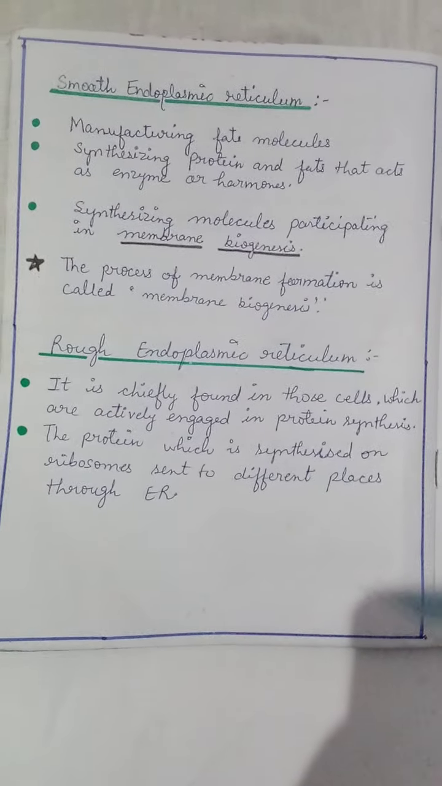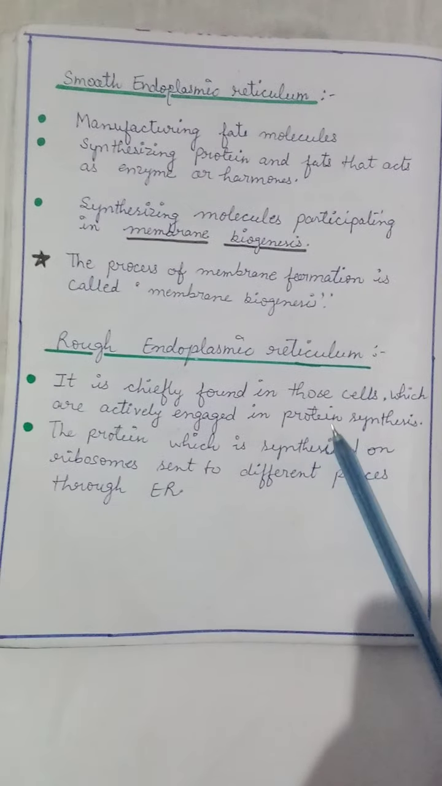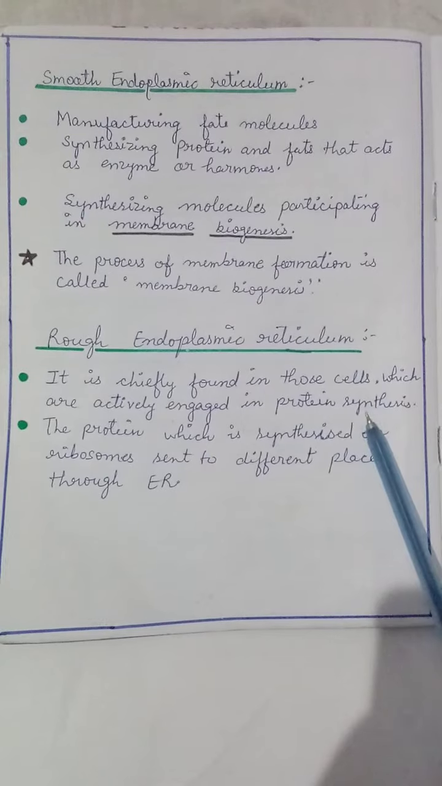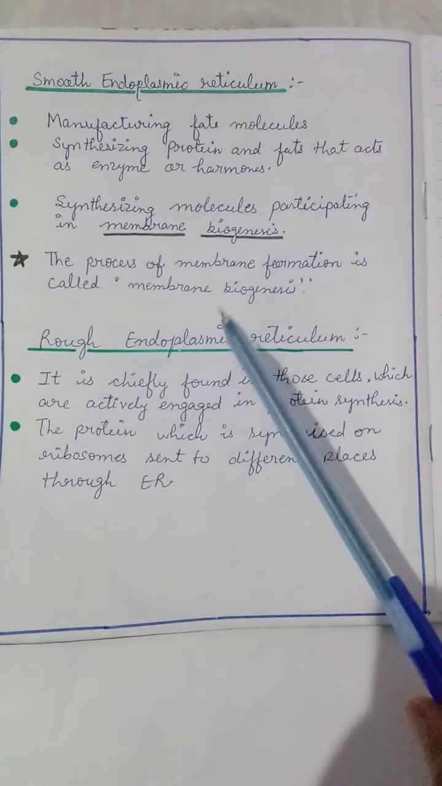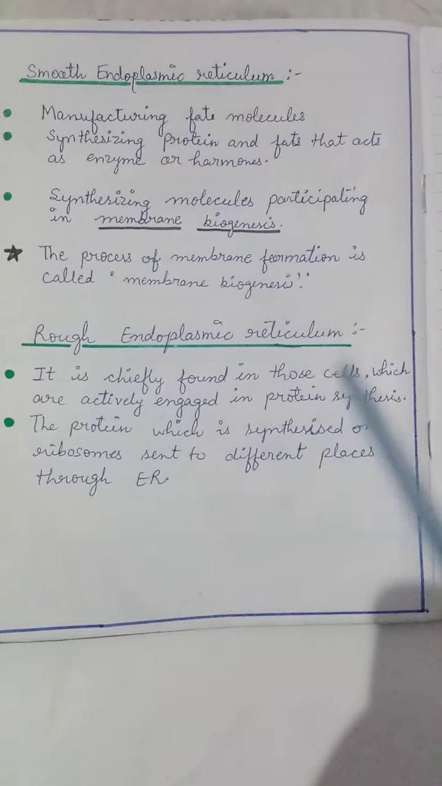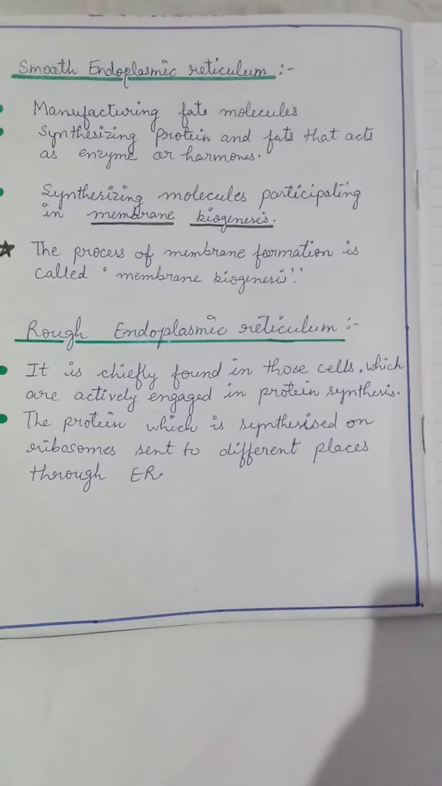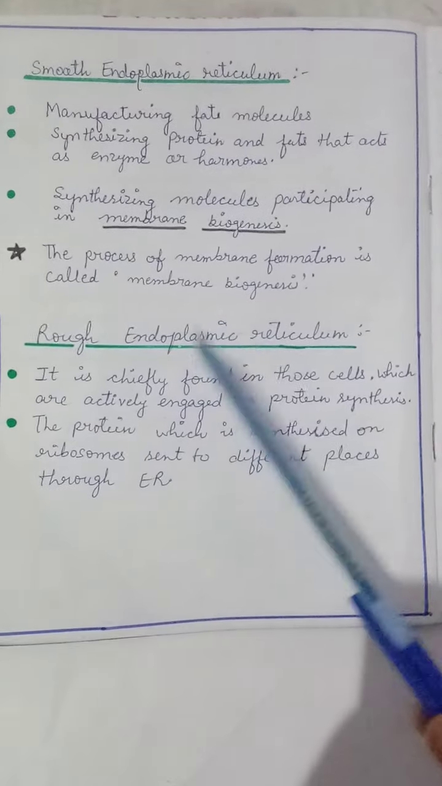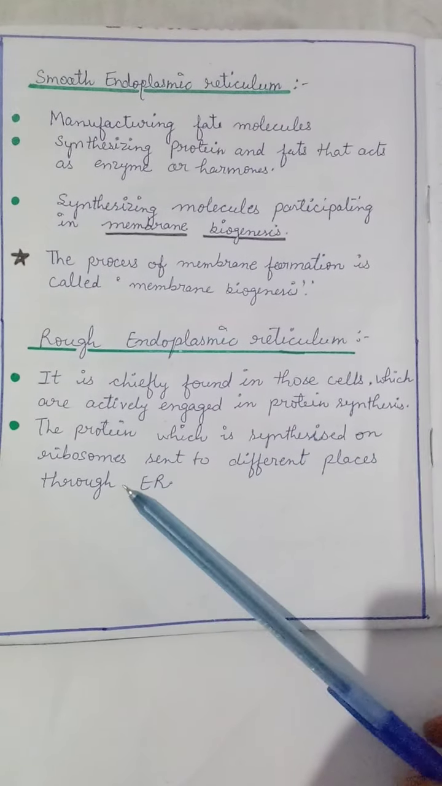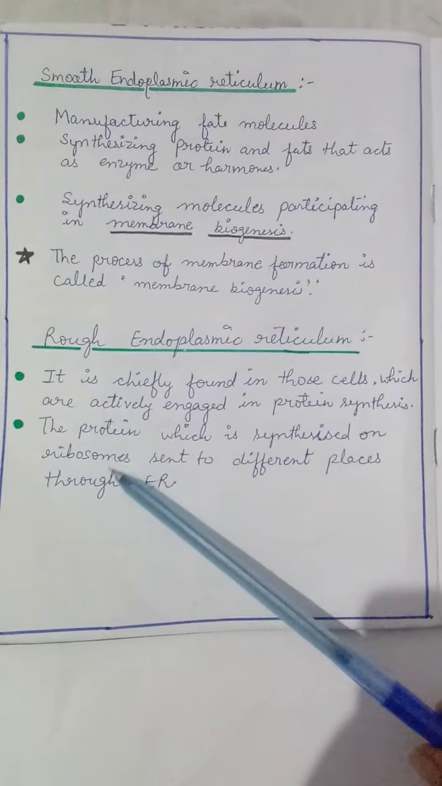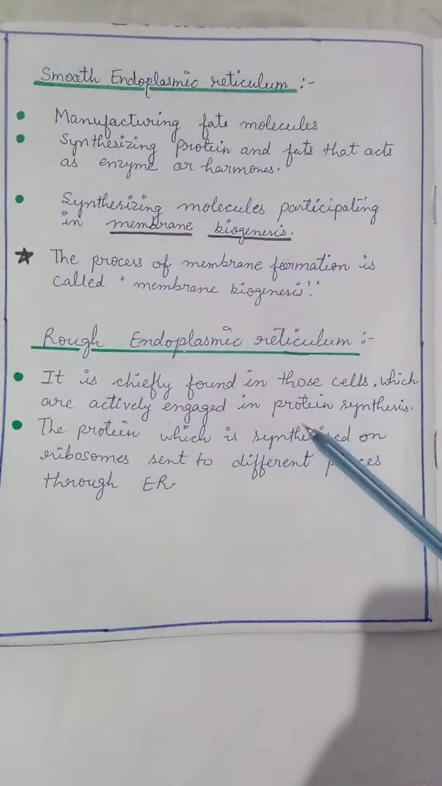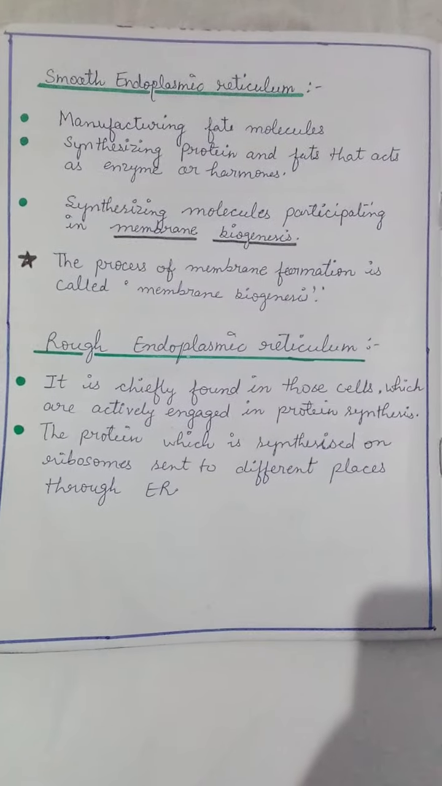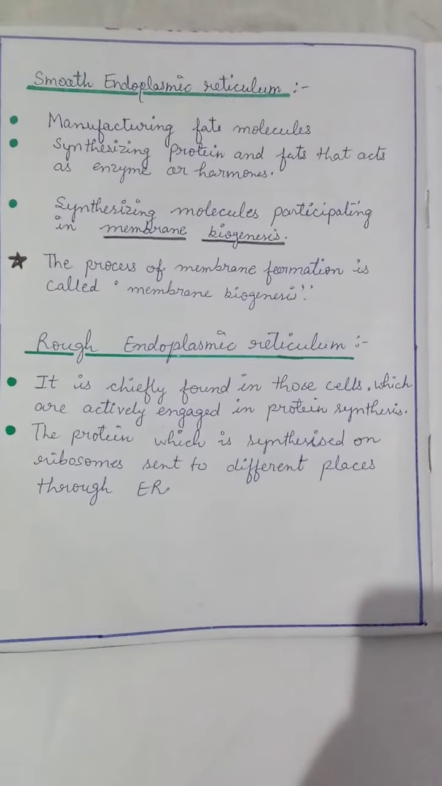Clear? Now see the function of the rough endoplasmic reticulum. Rough means ribosomes are present on it. This type of endoplasmic reticulum is found only in those cells which synthesize protein. When ribosomes synthesize protein, that protein is sent to different places through the endoplasmic reticulum. Clear? This cell organelle is done.